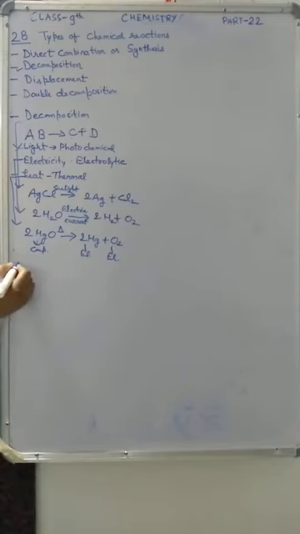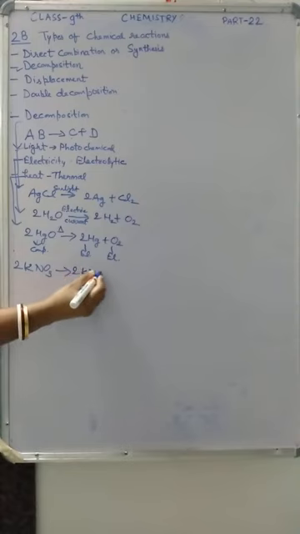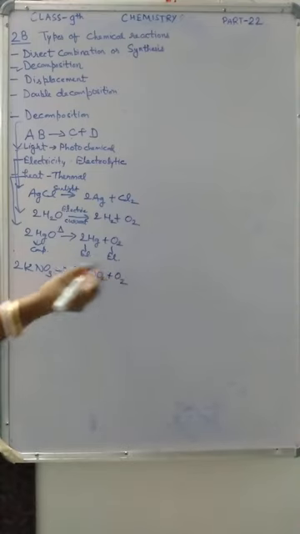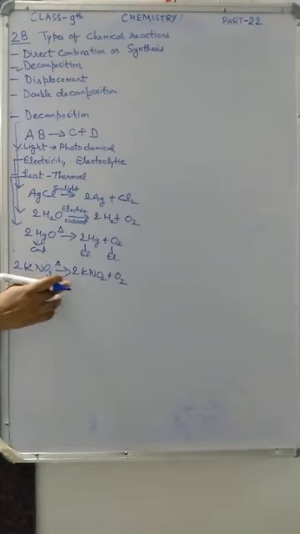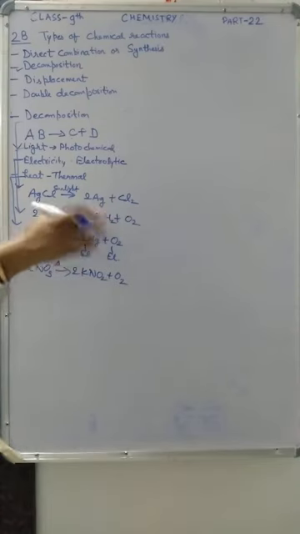For this I am giving you one example. This one compound decomposes into one compound and one element by heating.